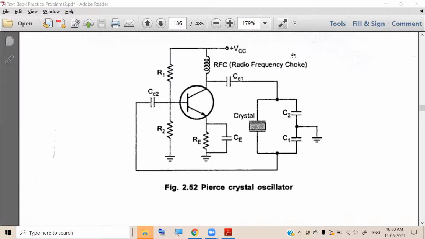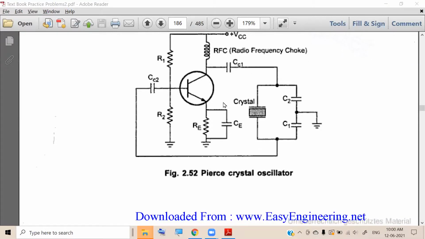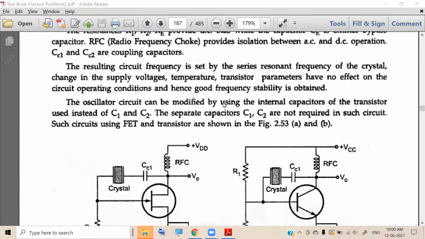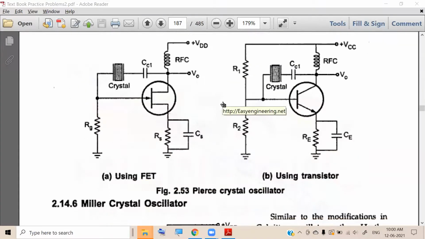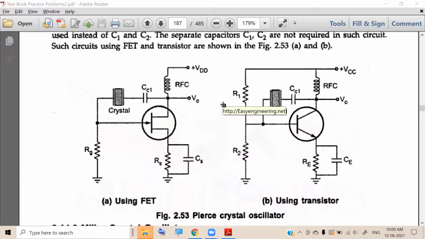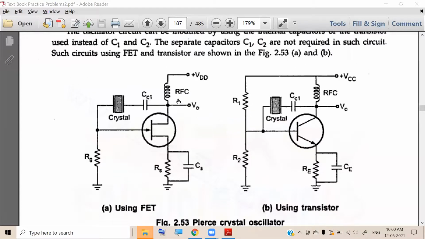So another technique. Why do we need to use external capacitance? Already the junction of the transistor acts as capacitance. That itself we can use. Another modification of the crystal oscillator is, forget about this left side circuit. We are discussing only the transistor.